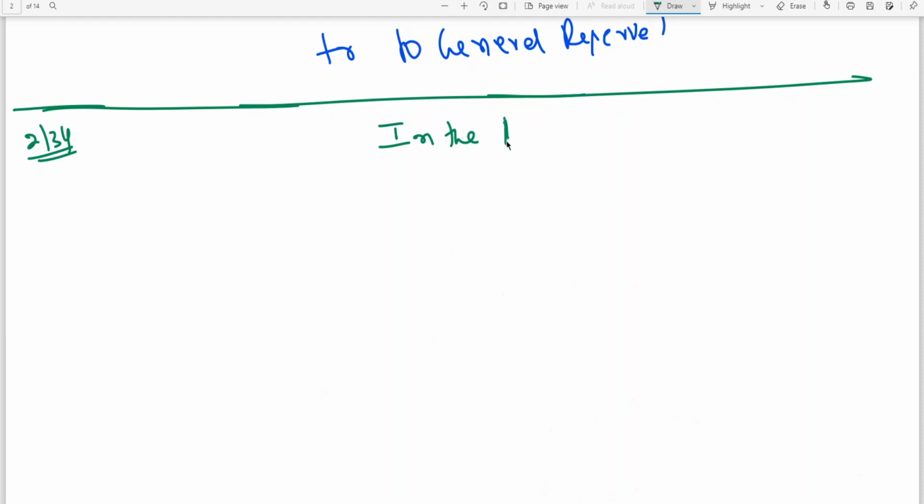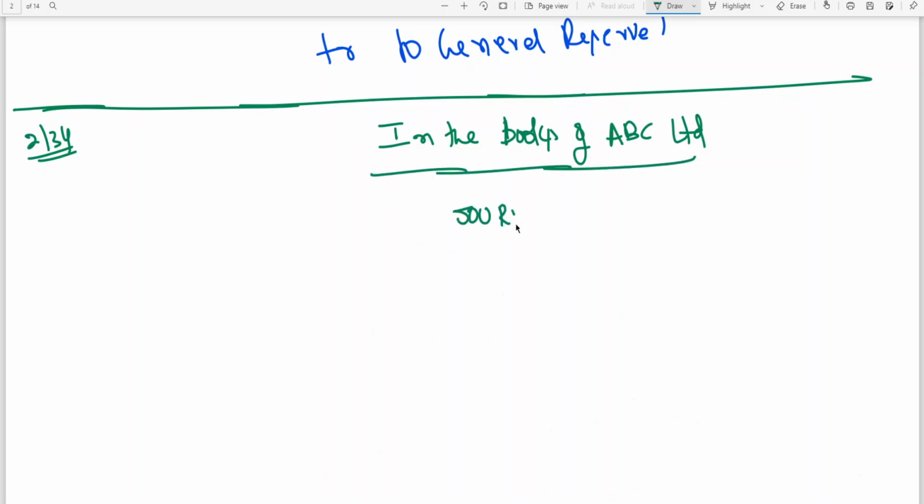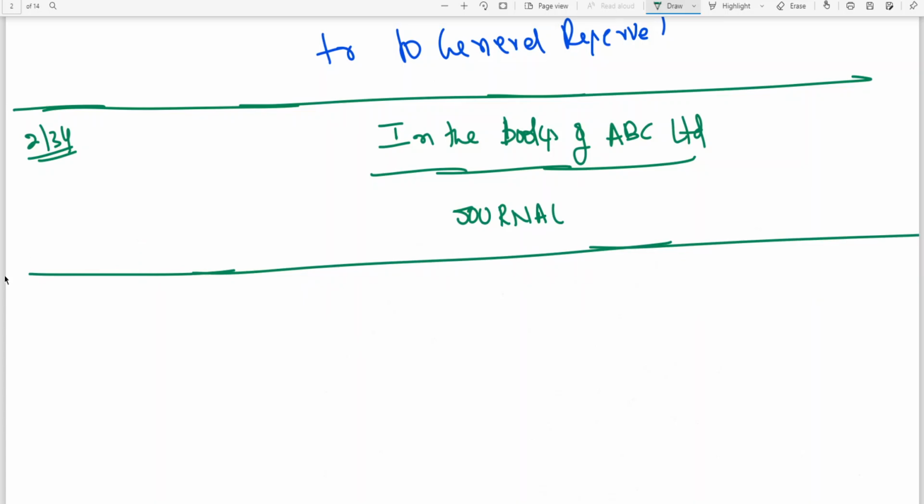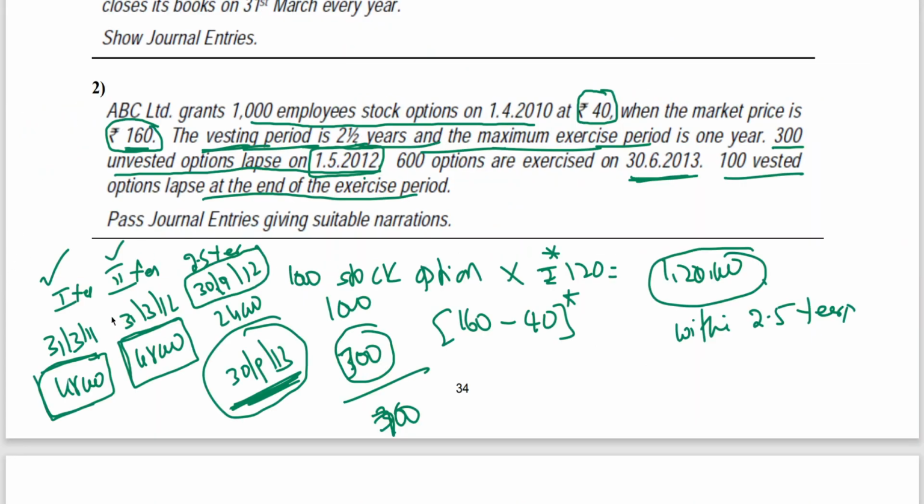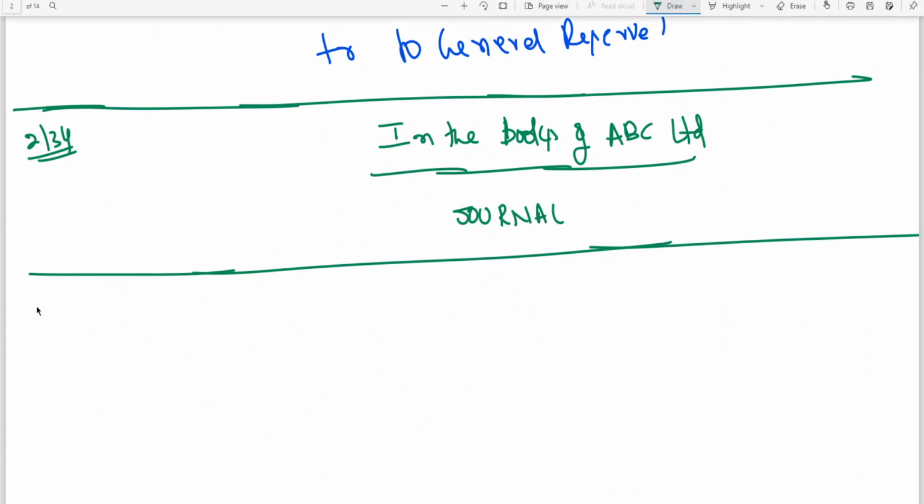In the books of ABC Limited Company, we are writing journal entries. I've told you already, the date is 31st March 11. First entry,